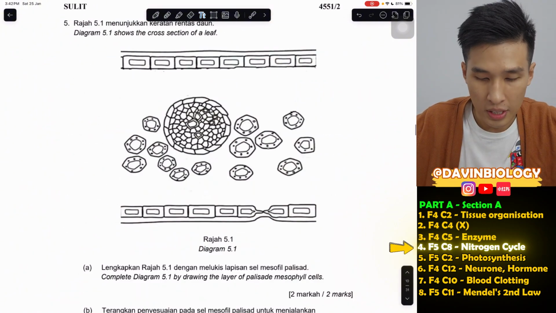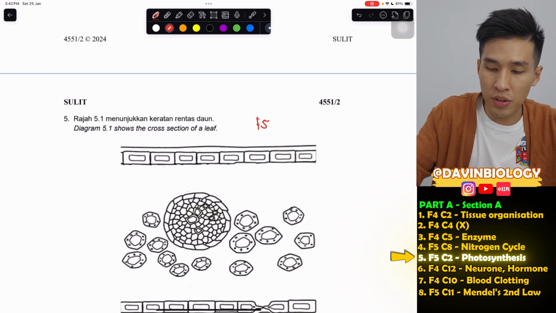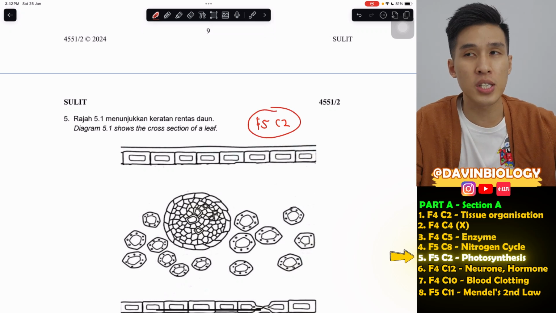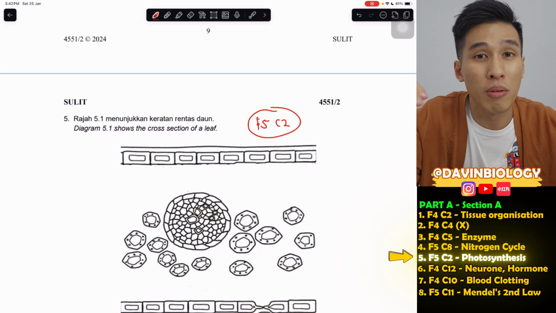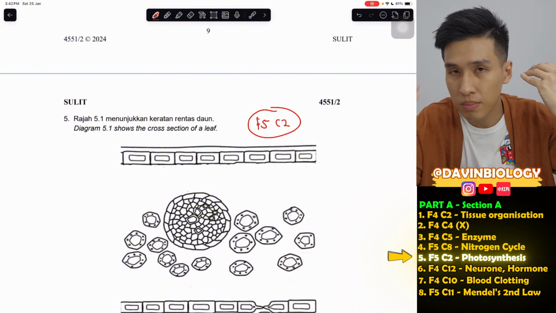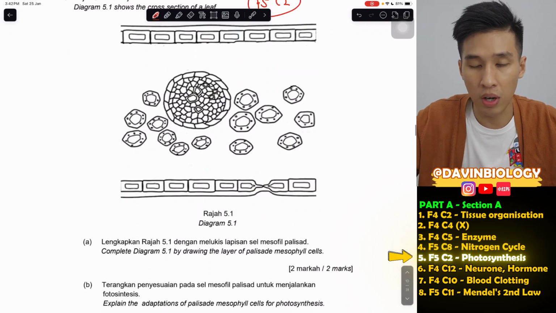Okay, moving on. Form 5 chapter 2. Now, this is a very, very important plant chapter for this year's SPM, because this is one of the plant chapters, or should I say the only plant chapter, that has not come out yet in our KSSM SPM. So this one, you have to know that. Leaf photosynthesis, for example, is quite important.